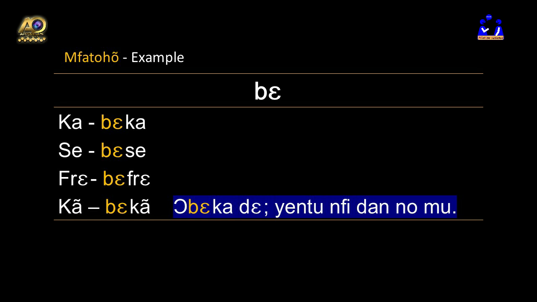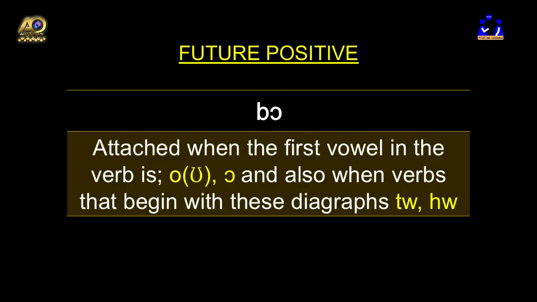Now, the next prefix, which is also will, let's look at how that is also used. That is bo. With this, we attach the prefix bo when the first vowel in the verb is o, which sometimes sounds oo, and o. We also do same when the verb begins with the following digraphs. That is ts, we, which is pronounced ch, and he, we, which is pronounced sh. Let's have some examples for this.